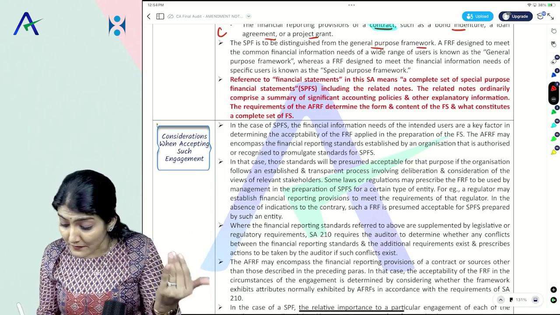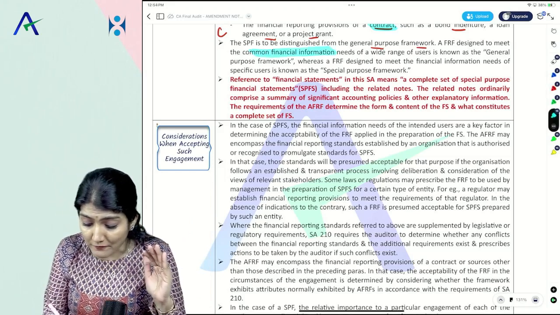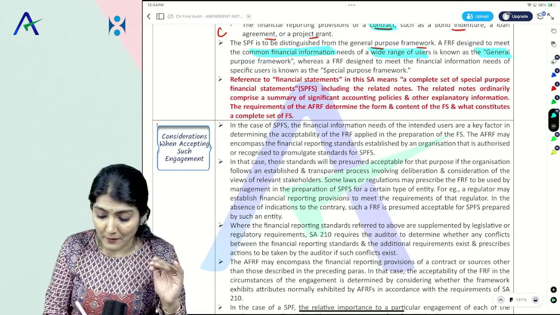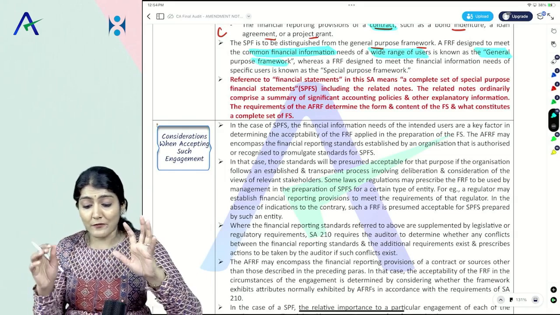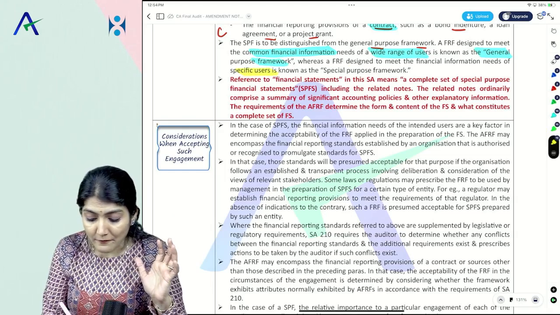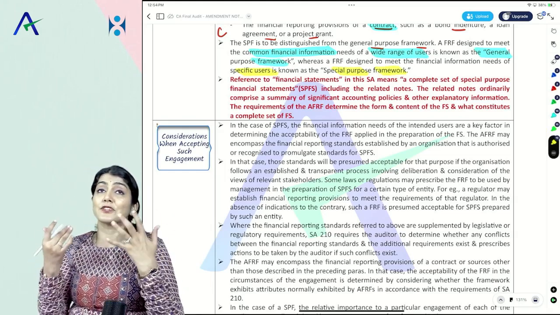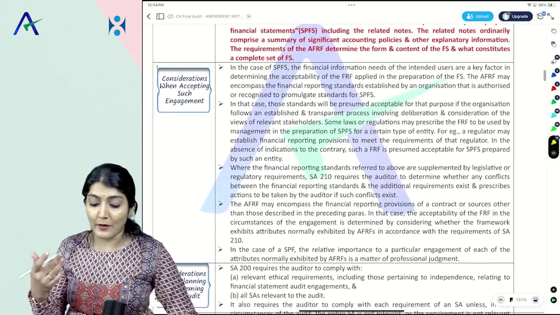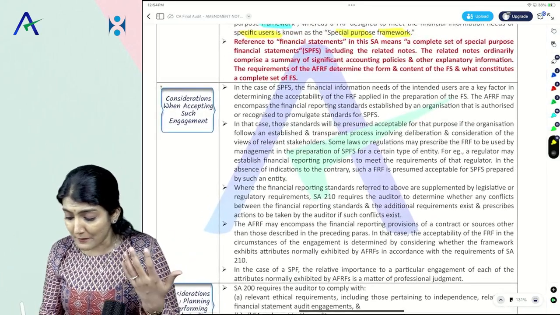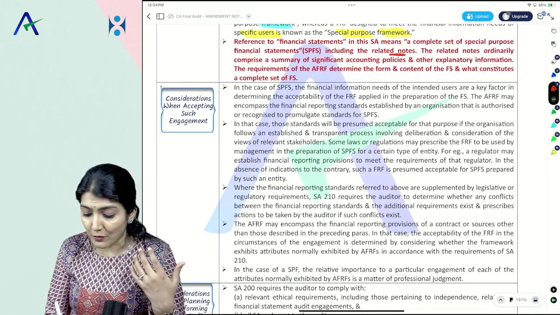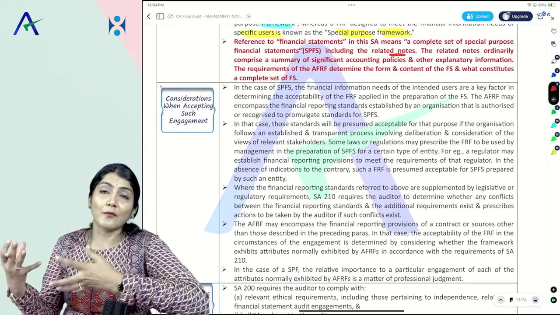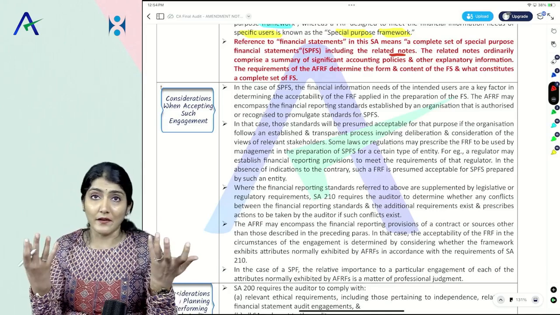What does it say? General purpose framework is for common financial information of a wide range of users. And what is special purpose framework? If it is only for a specific set of users, then it is the special purpose framework. And again, what is included in the special purpose financial statements? Obviously, it also includes the related notes. Like balance sheet, P&L, you also always have the notes given along with the same.